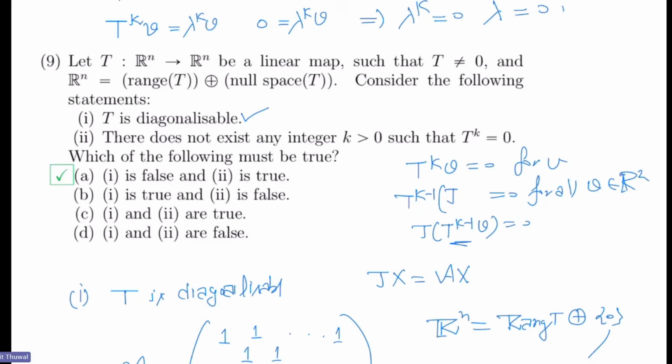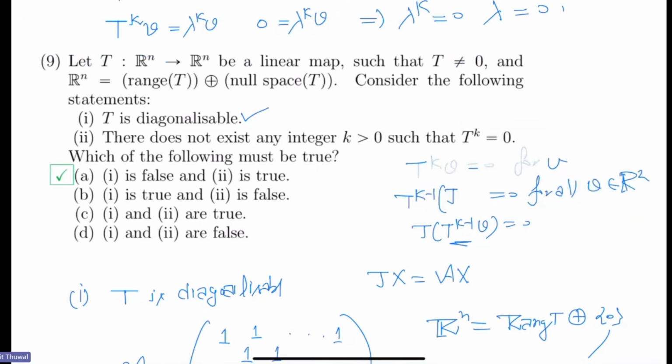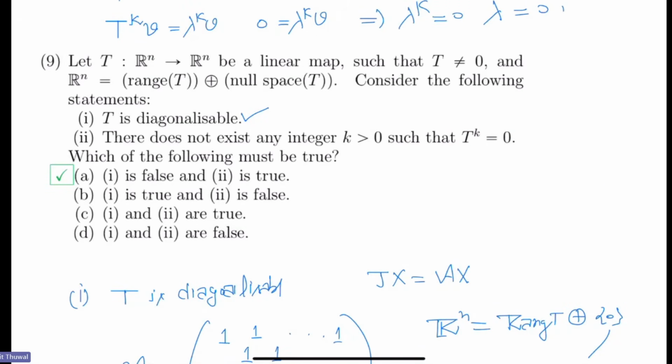So see, I want you to think about it: you are given that T is not 0. So there must be some non-zero vector in the image. Right. Okay, sir. So I want the student to answer this one, not me. Let me give you a hint on how to proceed.